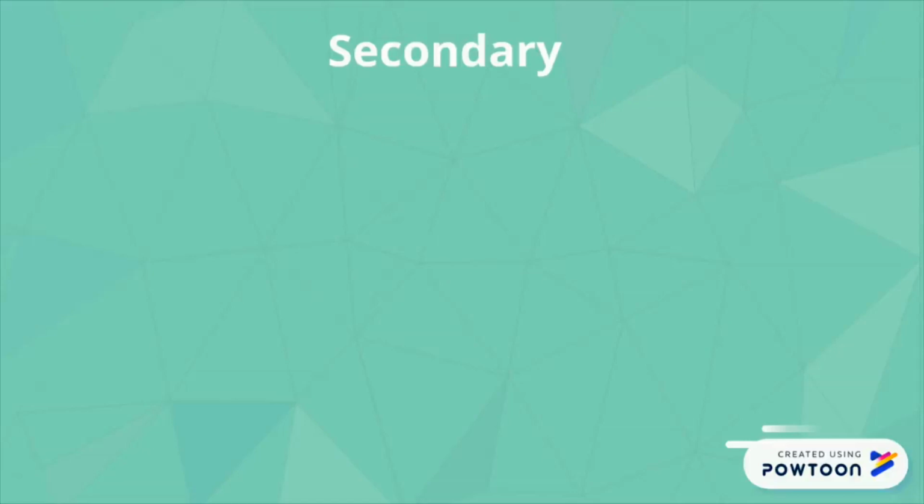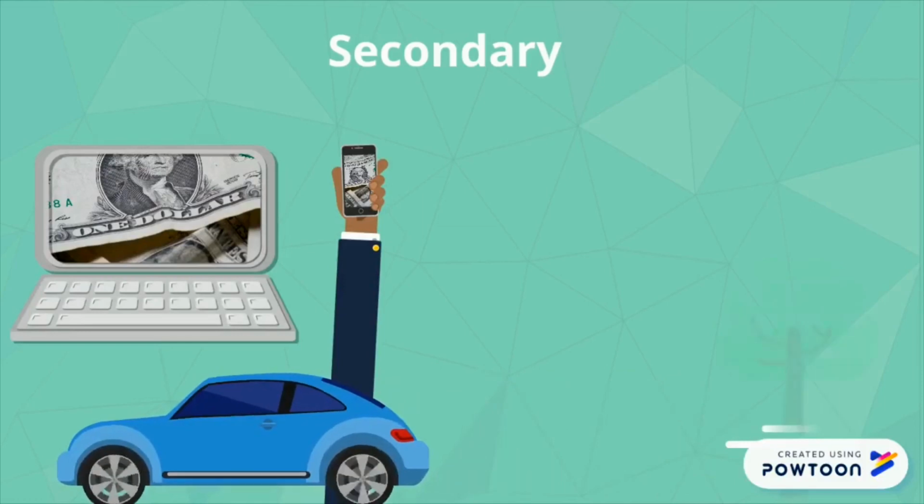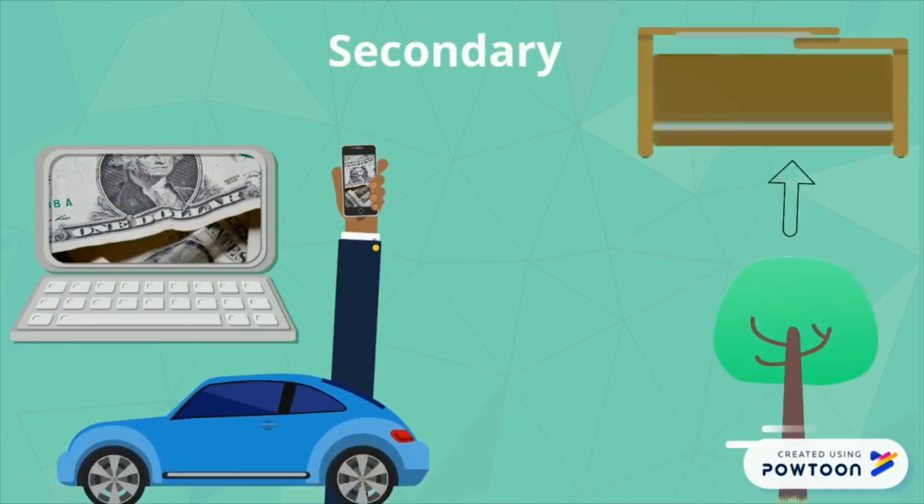Next is secondary. This involves making money by turning raw materials into manufactured products. In this case, raw materials from nature are changed by humans into something else. For example, electronics, cars, or turning those trees we cut down into furniture.